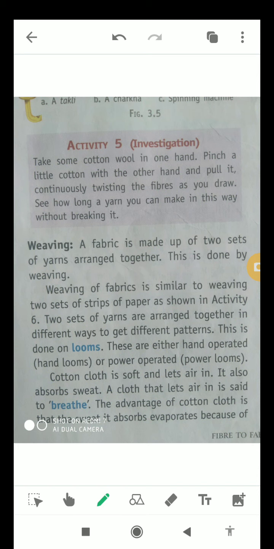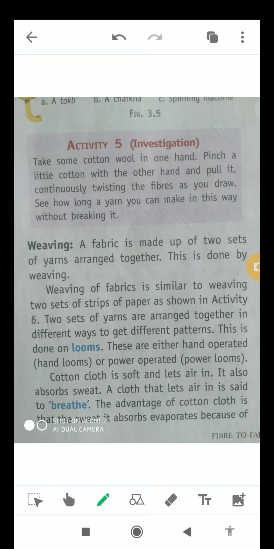Next one is weaving. This is also a process. In this process, a fabric is made up of two sets of yarn which are arranged together. So in the process of weaving, we need two sets of yarns which are arranged together, and that's why this can be done by weaving only. Weaving of fabrics is similar to weaving two sets of strips of paper, and it will be shown to you in activity 6.